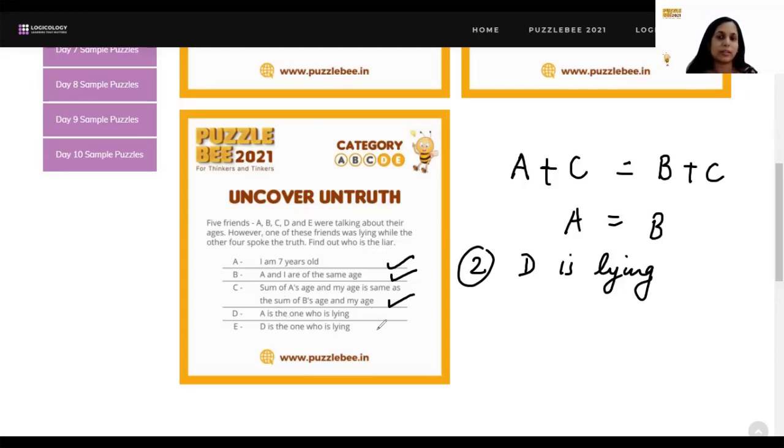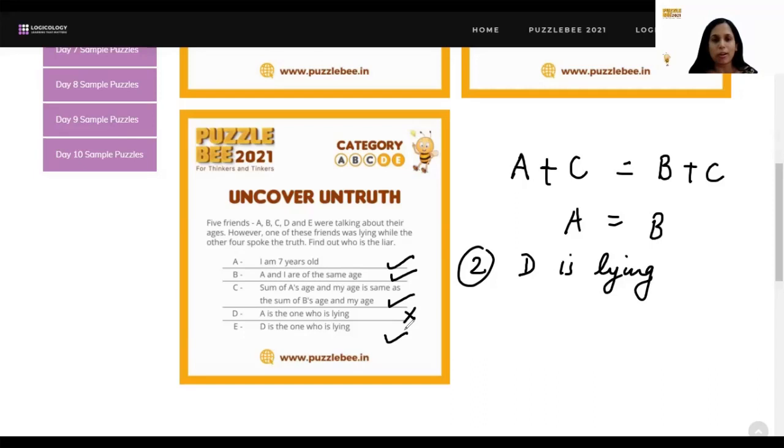Okay. So, that goes well with our assumption for the time being. Okay. And then what does E say? E says D is the one who is lying. Okay. Now again, our assumption was D is lying. So assuming this to be true, then E's statement is also true because we are assuming that D is lying. Okay. So D is the liar and E is just stating the fact. Okay. So in that case, D becomes the liar and E has also spoken the truth. So looks like this is the correct answer. Okay. So your liar here is D.